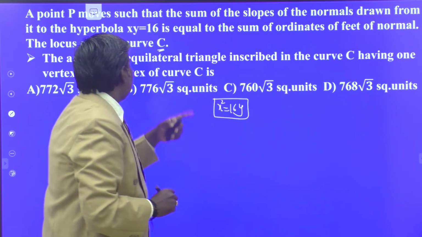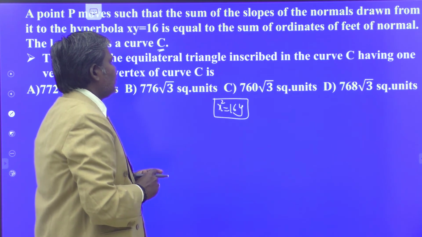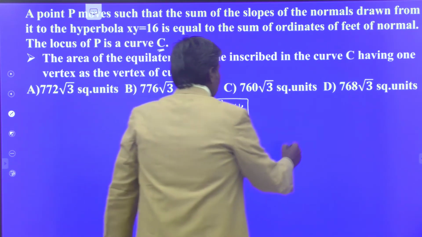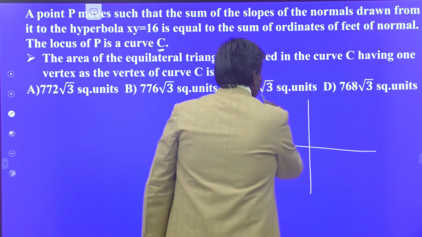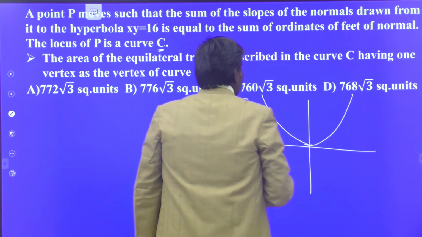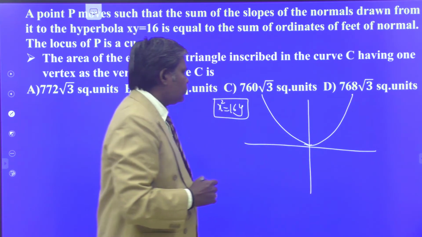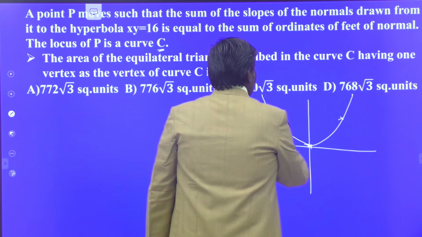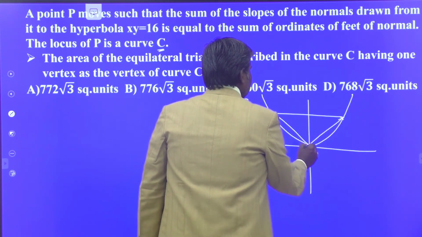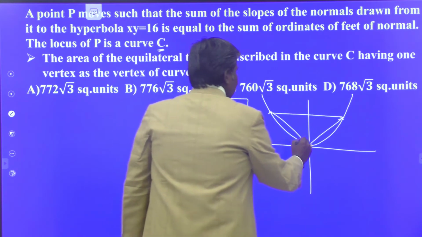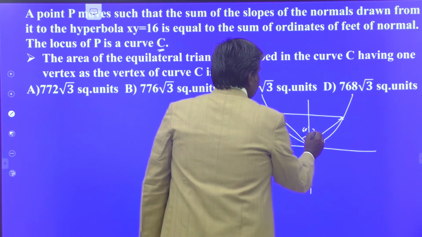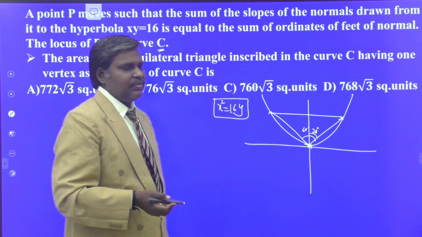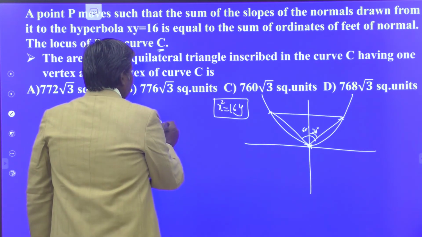What is the next question? Area of the equilateral triangle inscribed in the curve C, having one vertex as the vertex of the curve C, that is x square is equal to 16y. This is the vertex of the parabola. These are the 2 points, the other 2 vertices. This is an equilateral triangle inscribed in the parabola. So if it is 60 degrees, half of the angle is 30 degrees. All of you know the formula for the length of the side which makes an angle theta with the axis of the parabola: 4a cosecant theta cot theta.